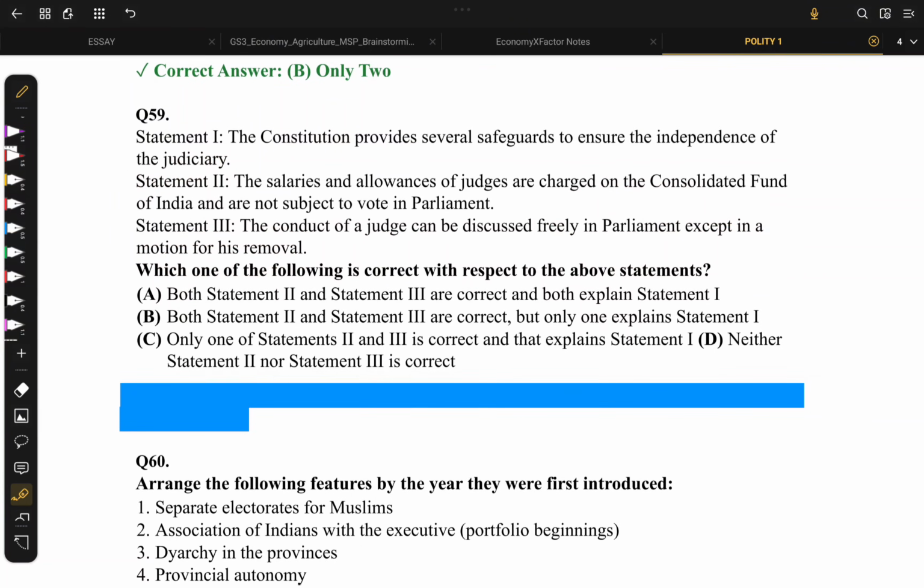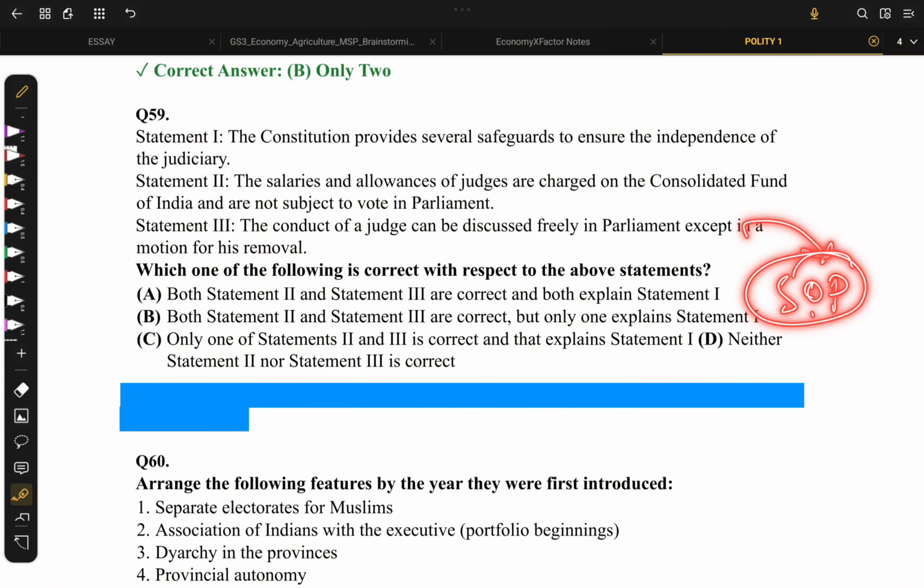The conduct of a judge can be discussed freely in Parliament except in a motion for his removal. Actually, they have interchanged the words. Here it should be can't. If we make it can't, then the statement would be right. But the main thing is to ensure separation of powers.